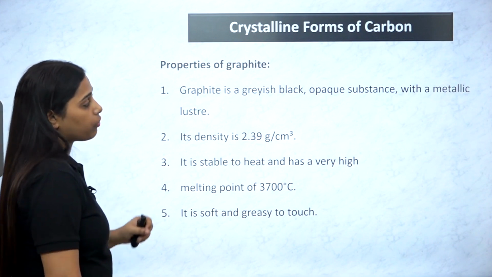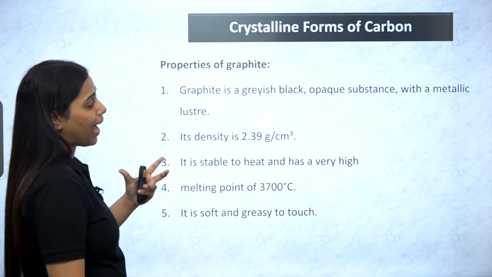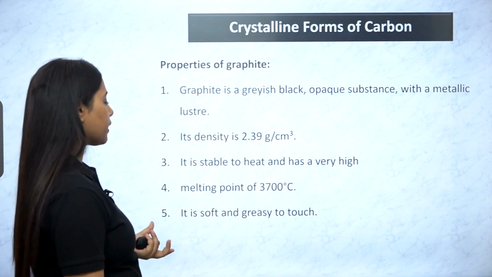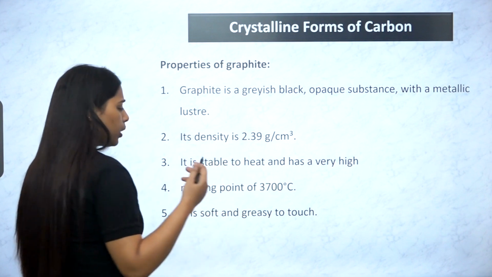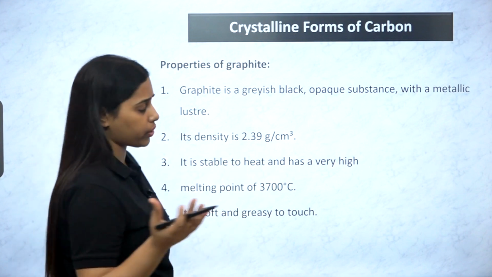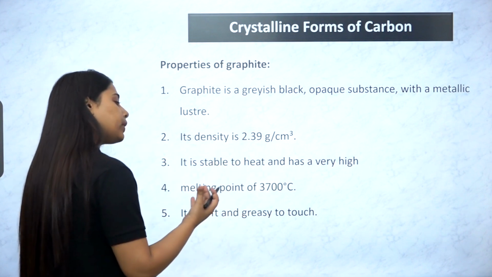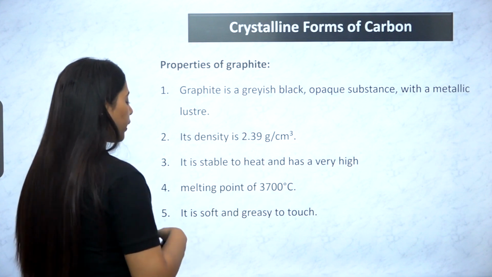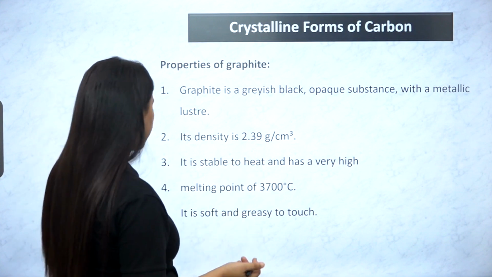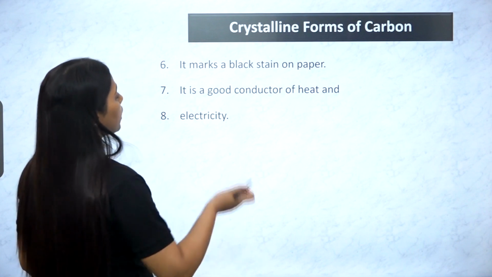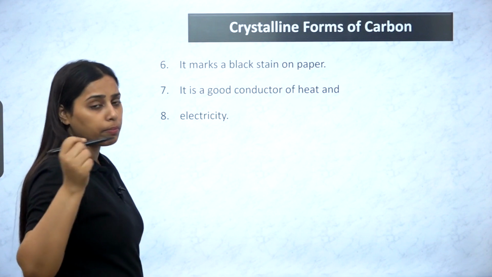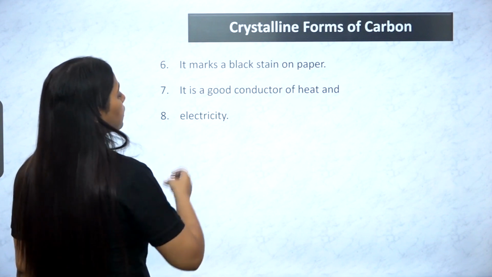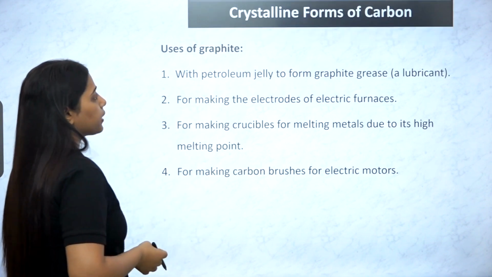Properties, if we discuss for this graphite: it's a grayish black opaque substance with a metallic luster. Density is 2.39 gram per centimeter cube. You need to remember at least 2-3 points from this category. It is stable to heat and has a very high melting point of 3700 degrees Celsius. It is soft and greasy to touch. It marks a black stain on paper. That's why it is used in making lead pencils. It's a good conductor of heat and electricity.